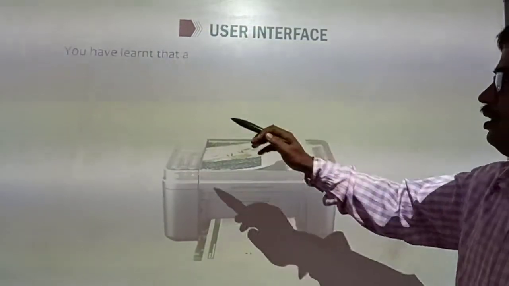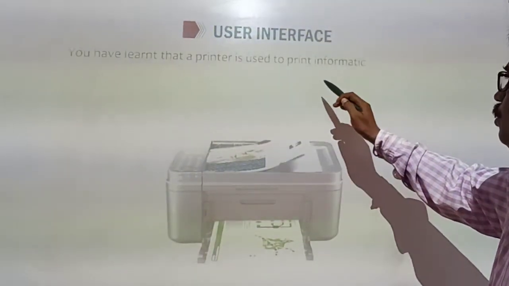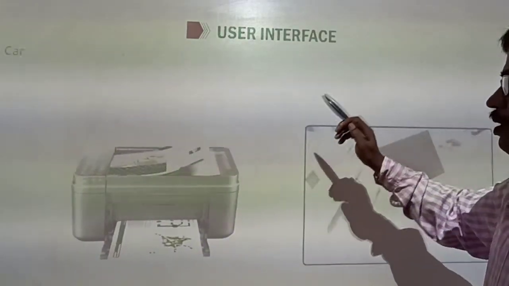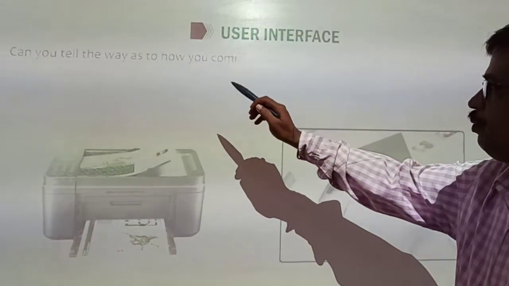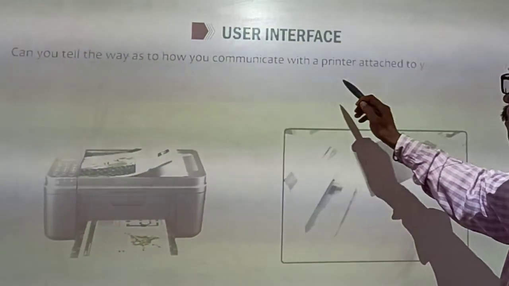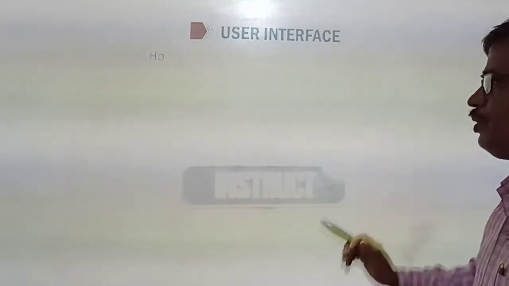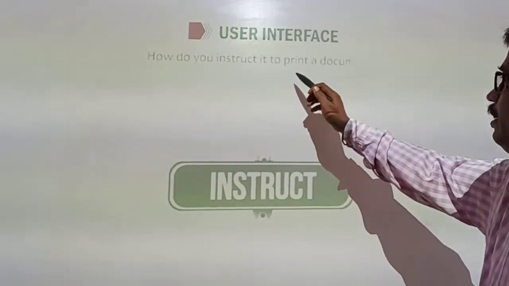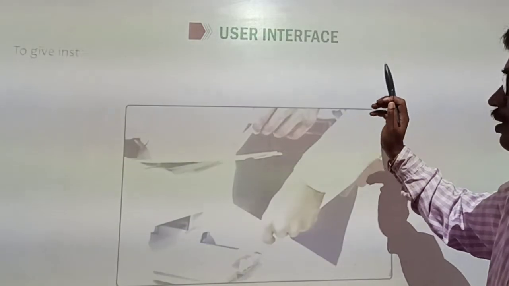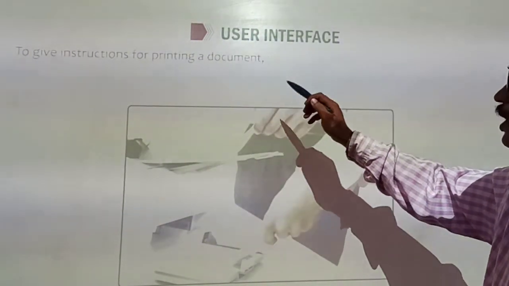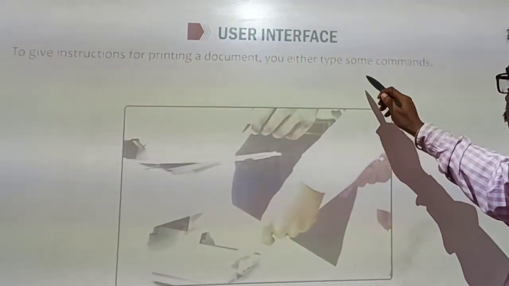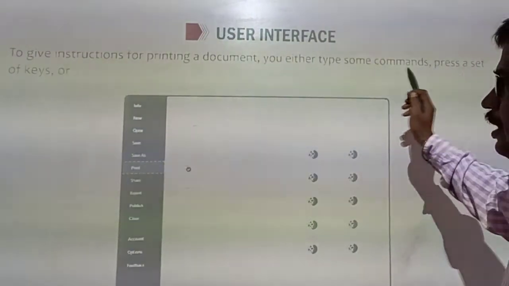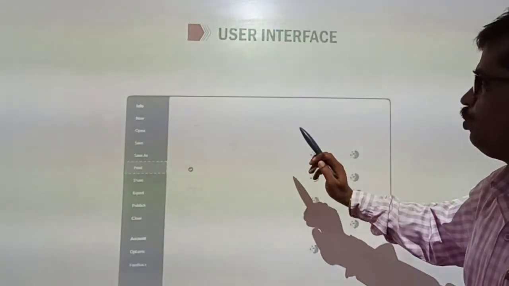Now see what is user interface. You have learned that a printer is used to print information on paper. Can you tell how you can communicate with a printer attached to your computer? How do you instruct it to print a document? To give instructions for printing a document, you either type some commands, press a set of keys, or click a few buttons.